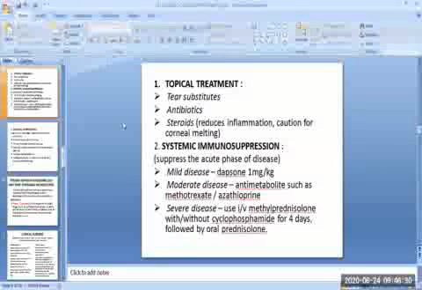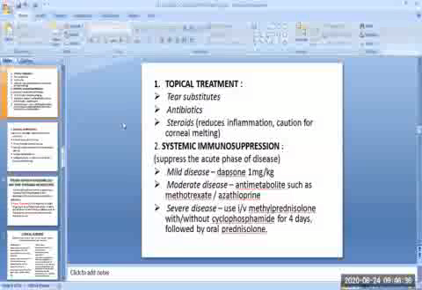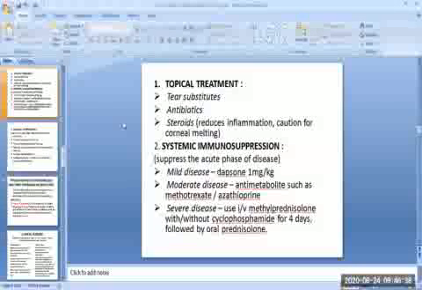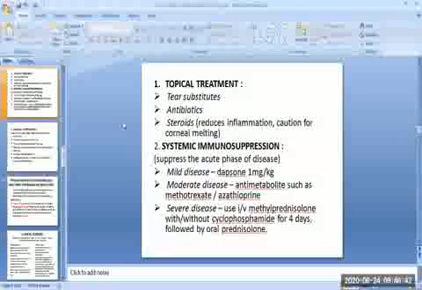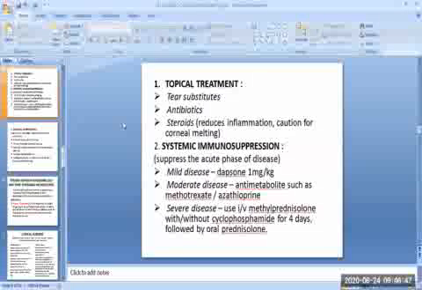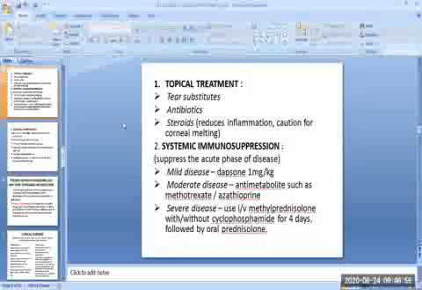In case of moderate disease, we should give antimetabolites such as methotrexate and azathioprine. In case of severe disease, we should use intravenous methylprednisolone with or without cyclophosphamide for 4 days, which is followed by oral prednisolone.